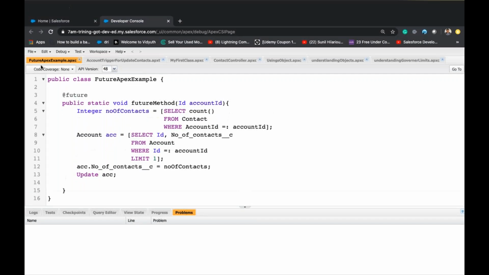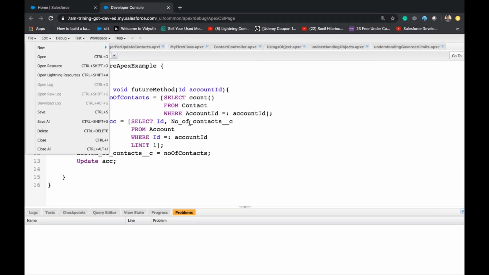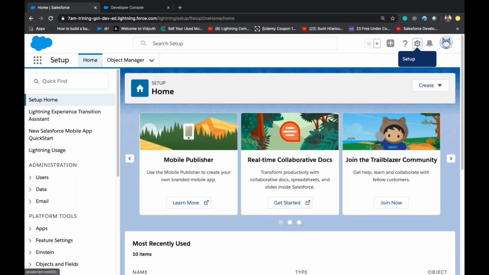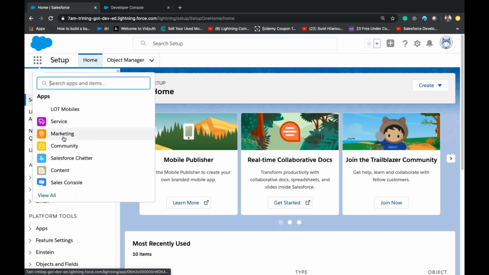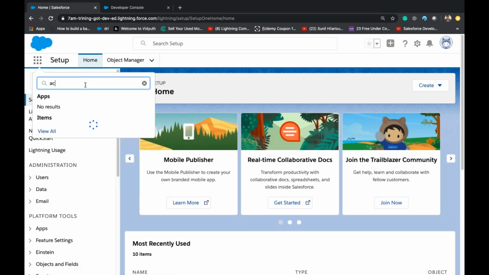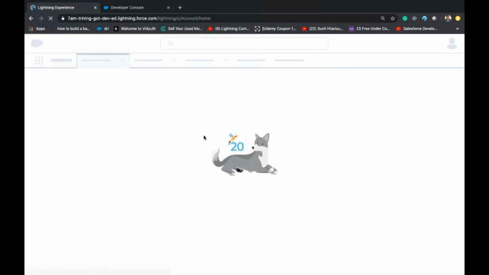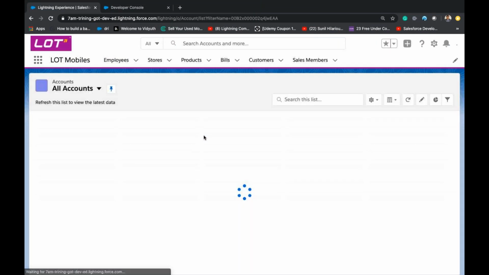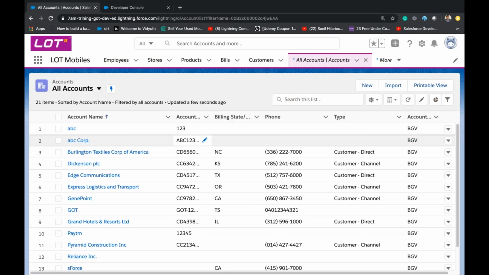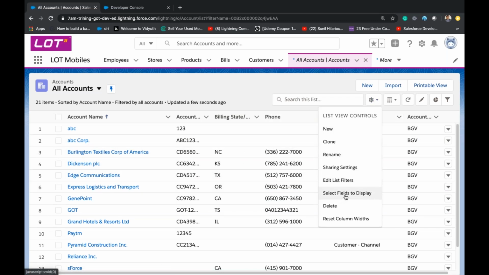So we'll see how to write a batch Apex. Let us say we'll write a batch Apex to update all the accounts. If you remember, we have business email or something. Let me add the field.